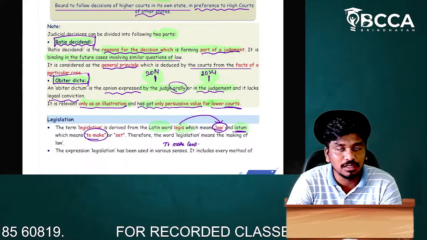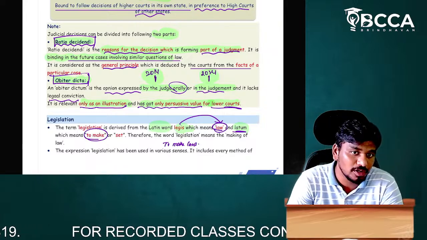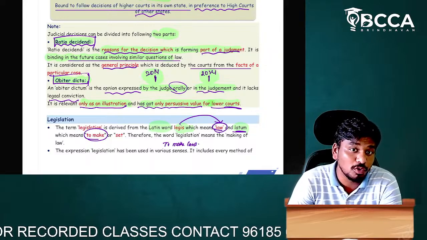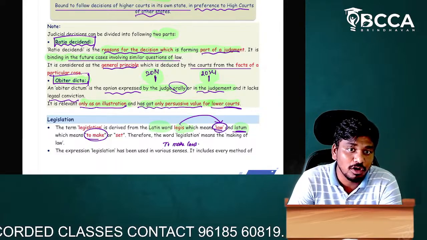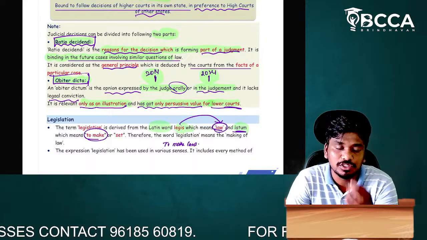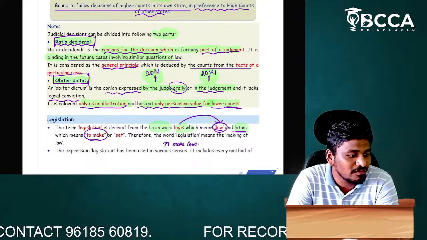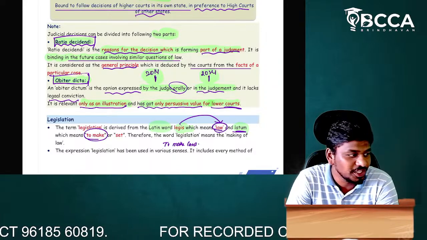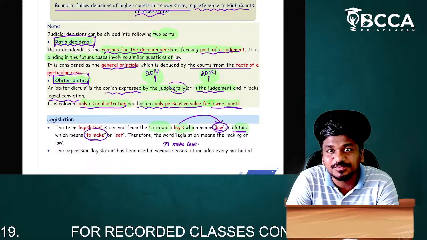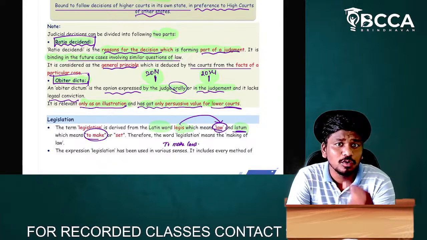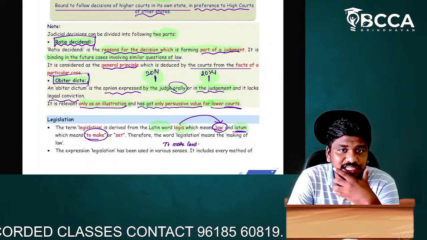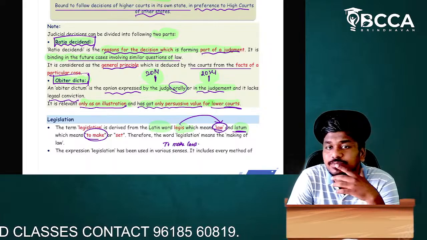So we have discussed what is meant by law, and what is the purpose or the source of making a law in our India. What are the sources of law? There are three sources of law. Three or four? It's three, my dear students. One is customs, two is judicial precedent, and three is legislation. So what is meant by custom?